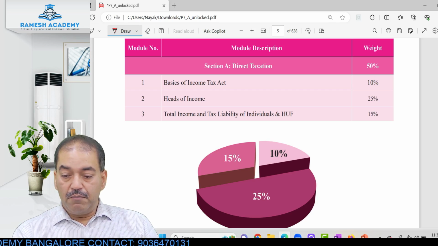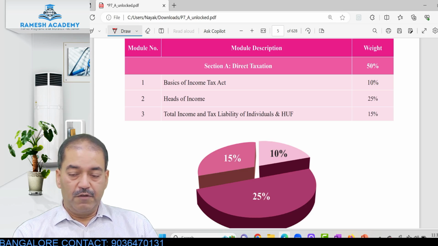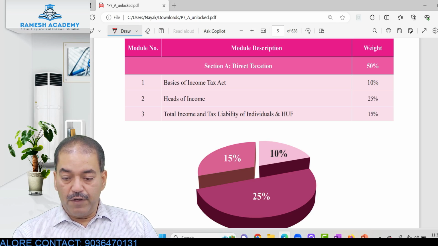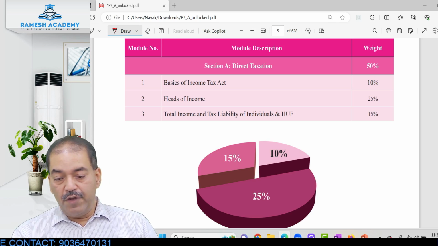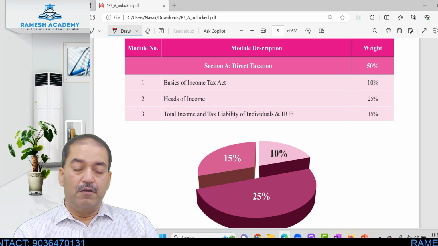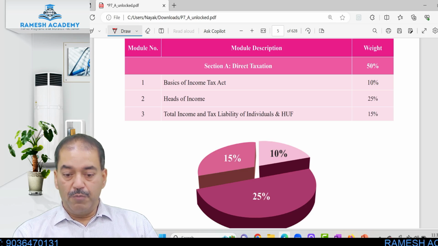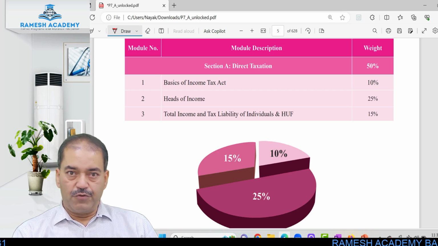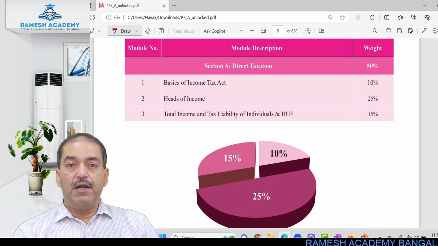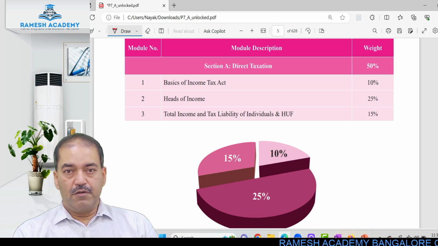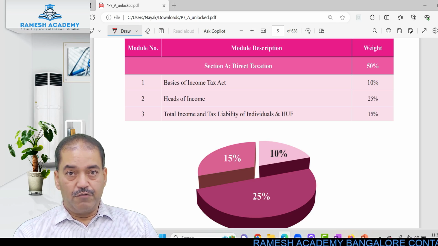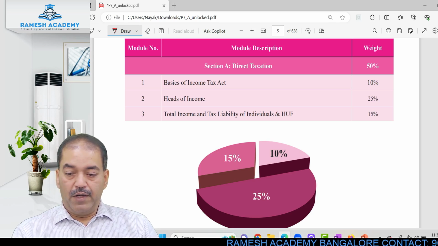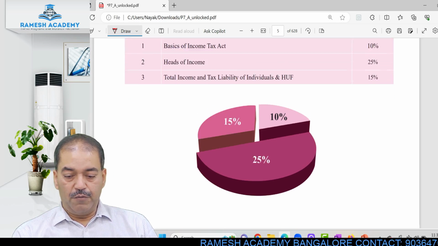Heads of income, that is a chunk of your syllabus, carries about 25% weightage, and the remaining 15% is for computation of total income and tax liability of individuals and HUF. So that is the breakup of your entire direct taxation, which is of 50 marks. So weightage accordingly has been distributed.